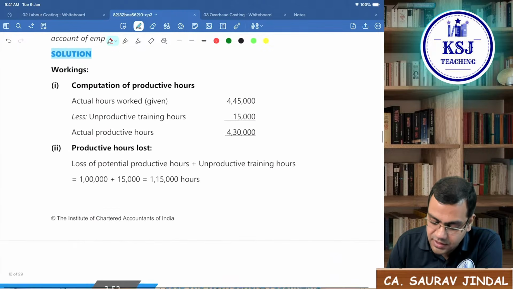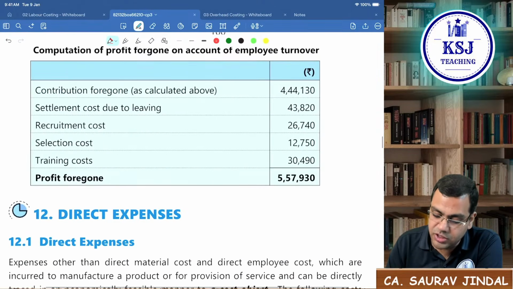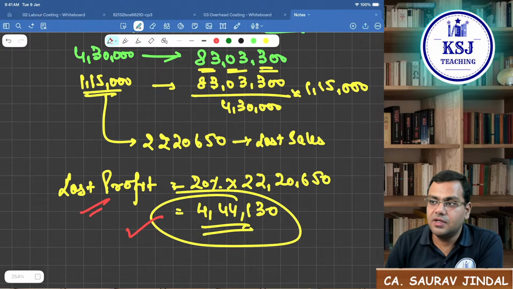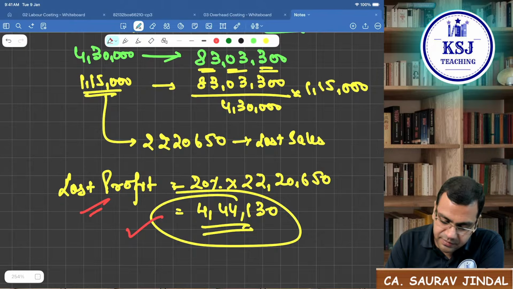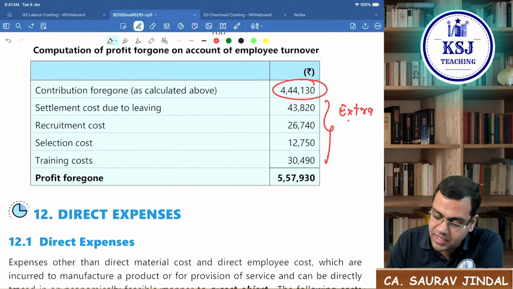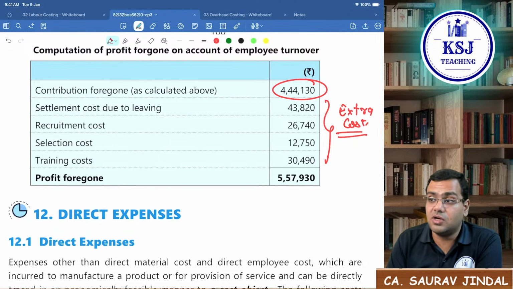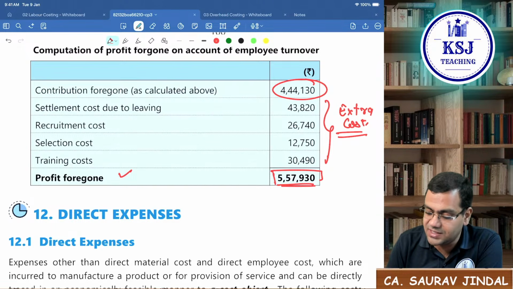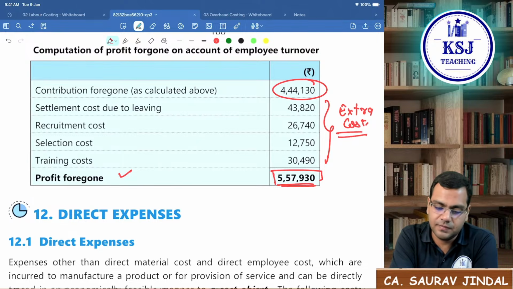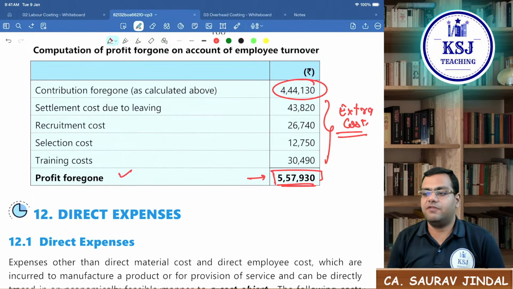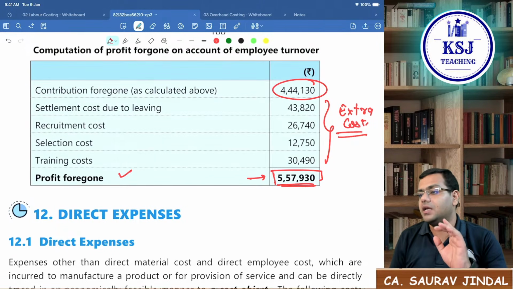So what is the total loss here? Contribution foregone 4,44,130. This is what we calculated, lost profit. We have used the word contribution here because PV ratio is related to contribution. Then this part is the extra cost being incurred. Because of the labor turnover, this extra cost will also reduce my profits. So profit foregone will be 5,57,930. This is what they wanted to know, the total loss of profit that we are bearing because of the labor turnover.